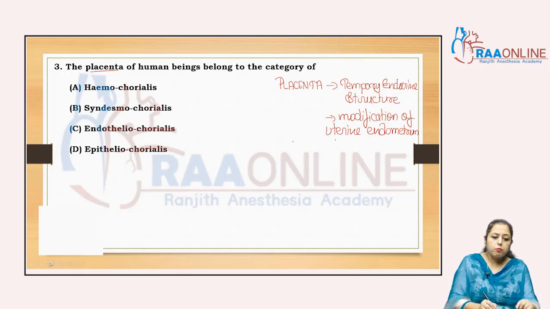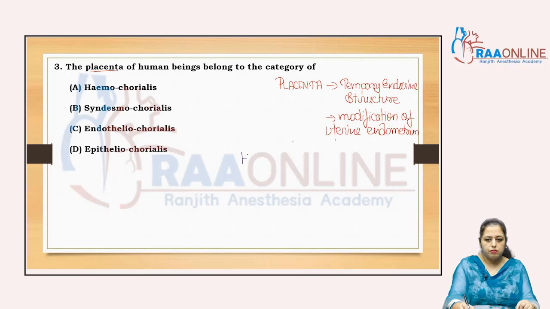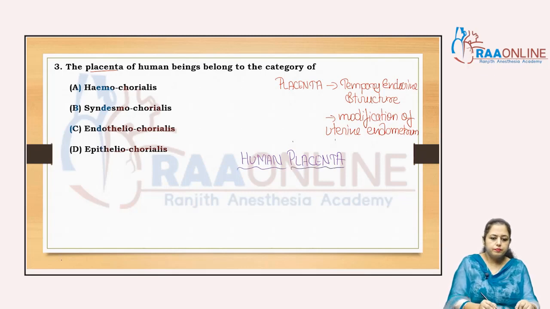So when we talk about human placentation, how many types of human placenta?